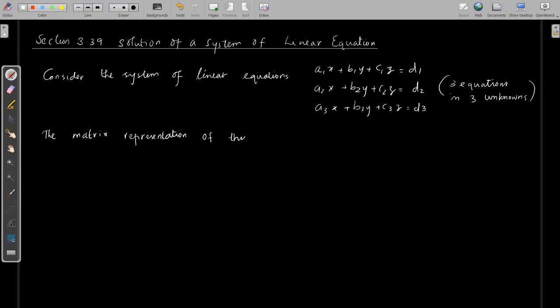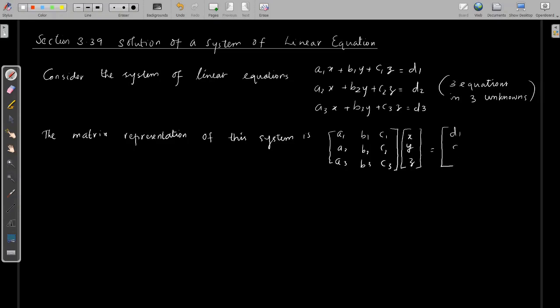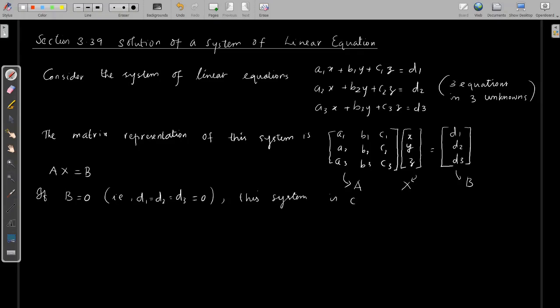The matrix representation of this system is [a1 b1 c1; a2 b2 c2; a3 b3 c3] times [x y z], that is equal to [d1 d2 d3]. When you multiply the LHS and equate to this d1 d2 d3, you will get the above system of linear equations. The first matrix is denoted by A, that is of order 3 by 3, the second is X, 3 by 1, and the third is B, that is again 3 by 1. So this Ax equal to B is the matrix representation.